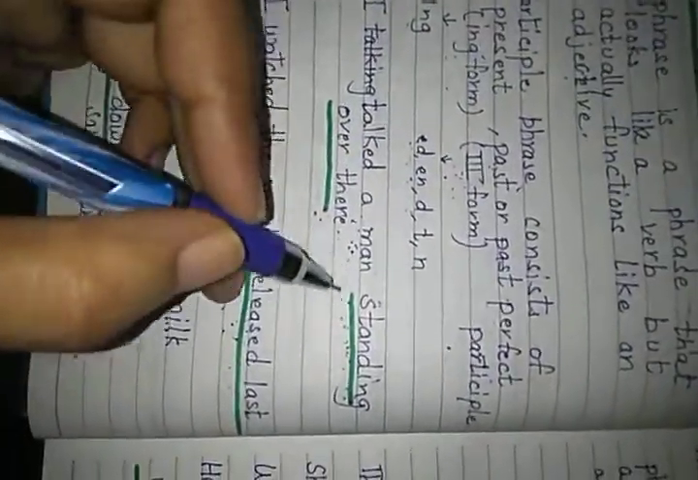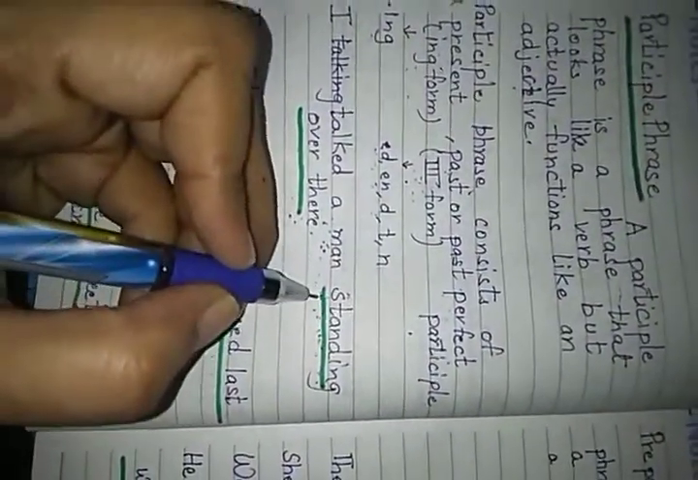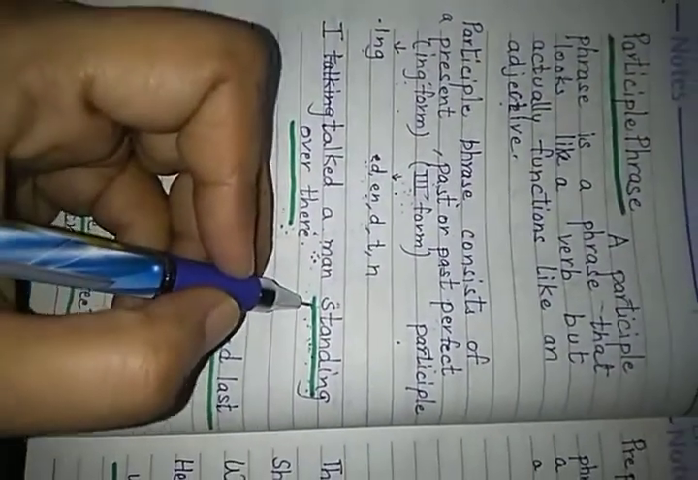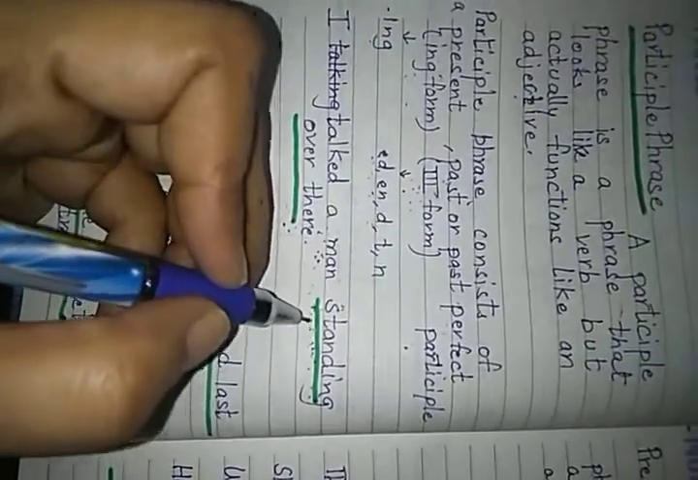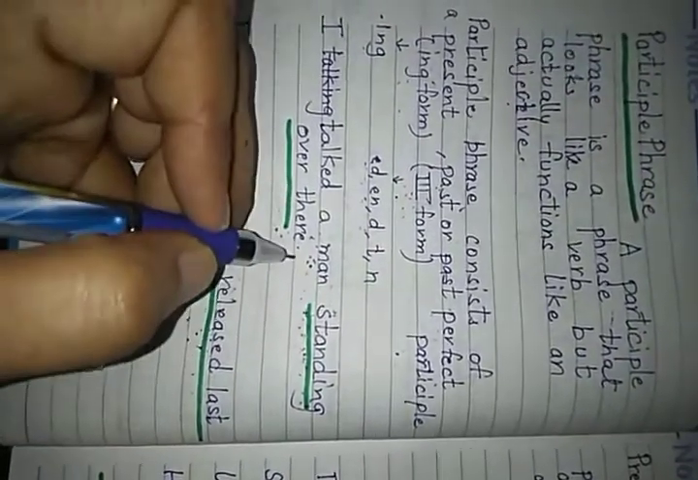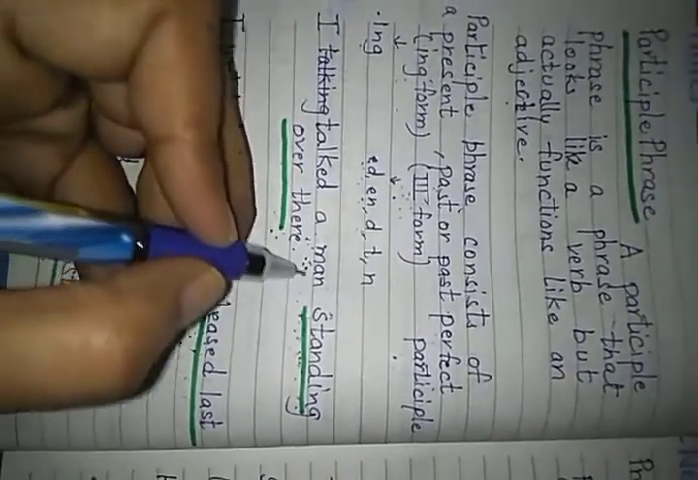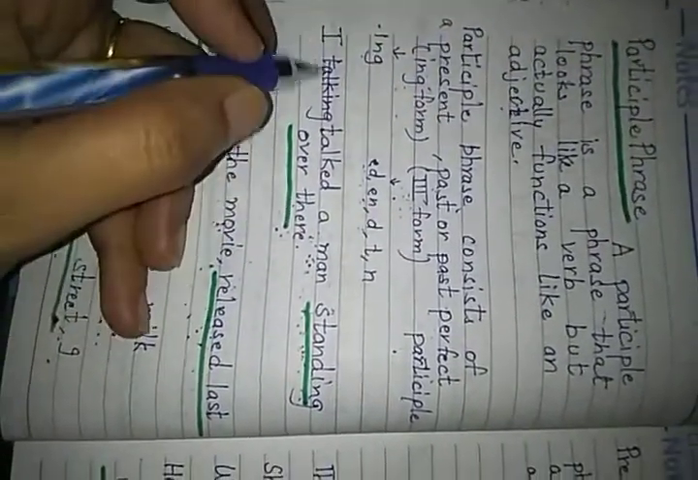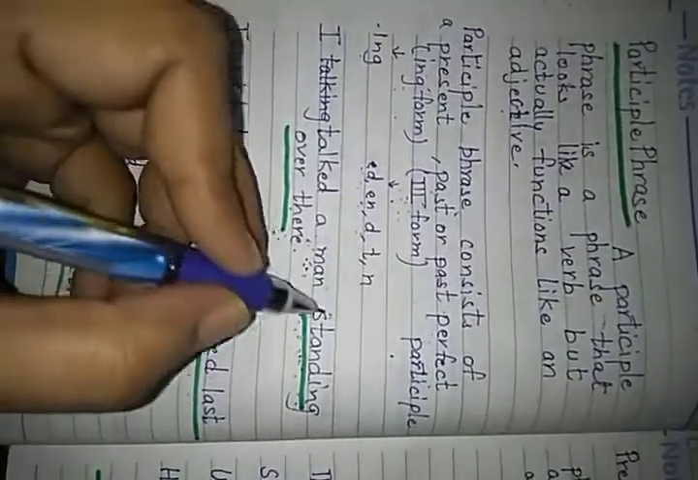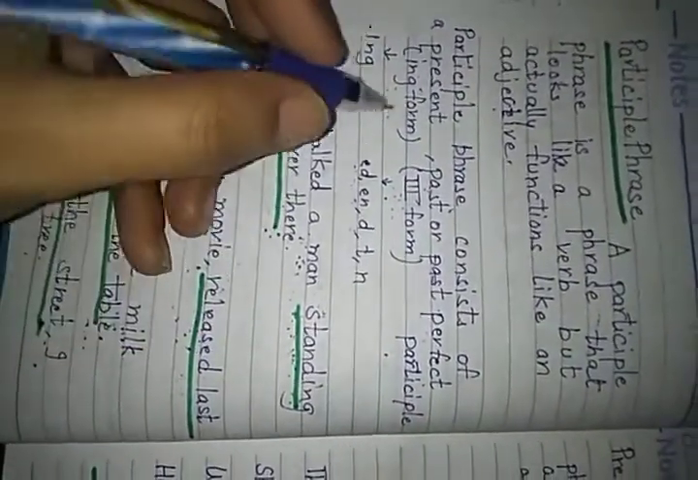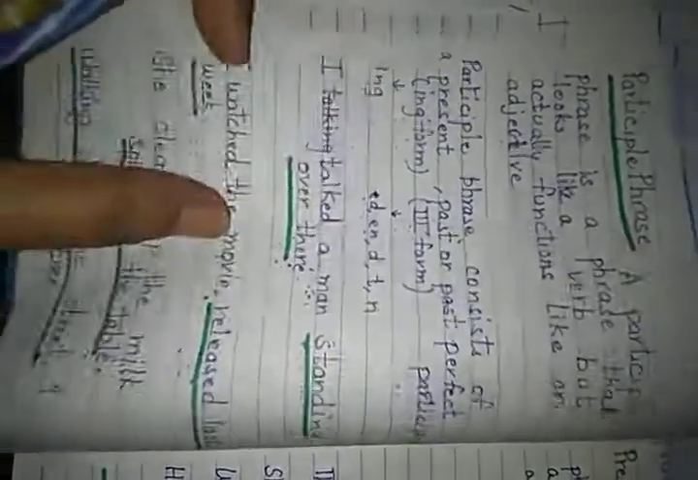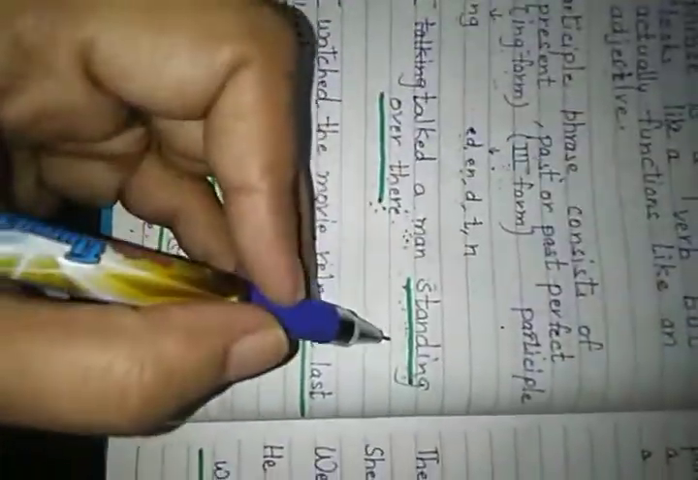I talk to a man standing over there. Here, standing is a verb, but here it functions as an adjective of this noun: a man is standing over there. So this group of words is a participle phrase, a present participle phrase. Here is an ing form.